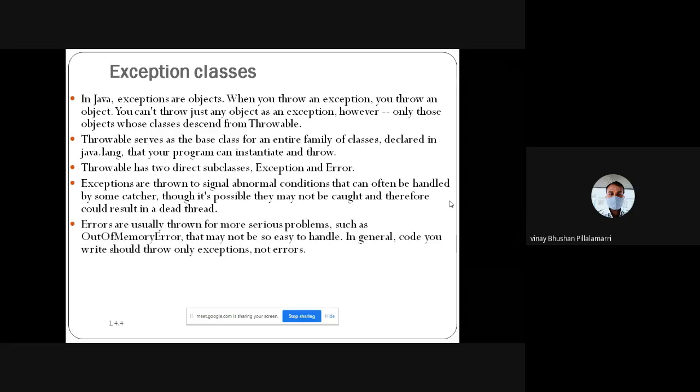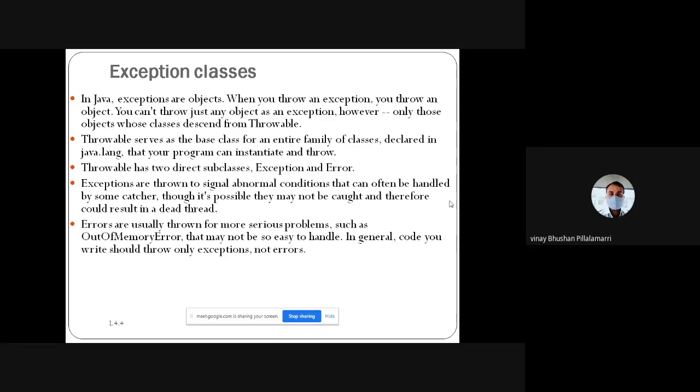Errors are usually thrown for more serious problems, such as an out of memory error. That may not be so easy to handle. Only with exception handling mechanisms are we able to handle exceptions. In general, the code we write should throw only exceptions, not errors.